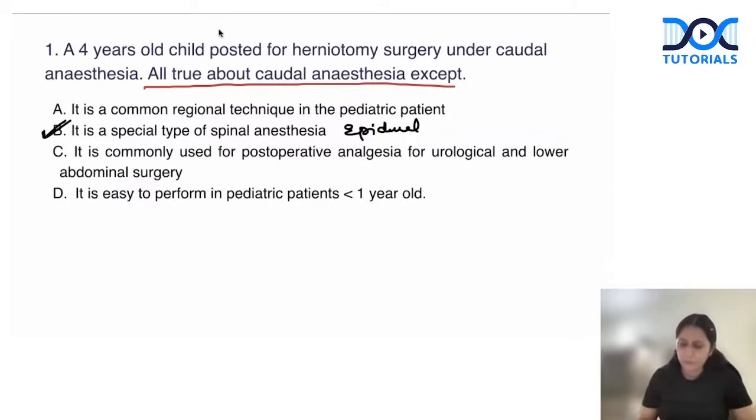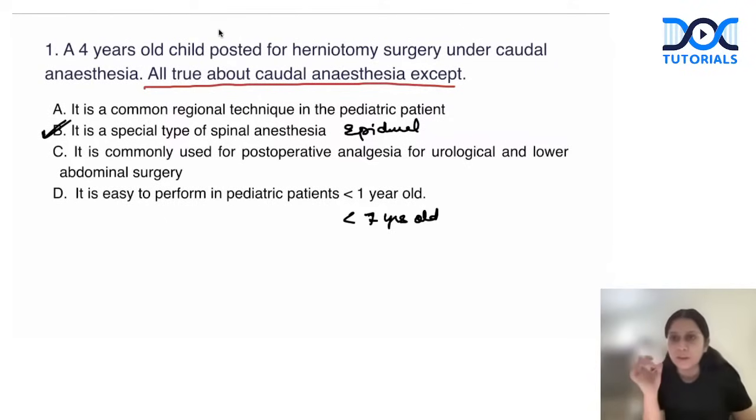It is easy to perform in pediatric patients less than 1 year. Actually, this is not an absolutely correct statement. I would say it is best performed in less than 7 years of age, 7 years old, right? But which is the more incorrect statement?